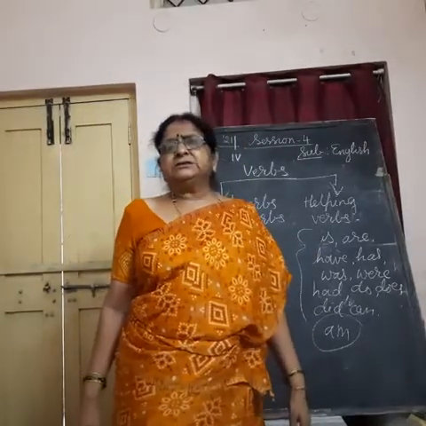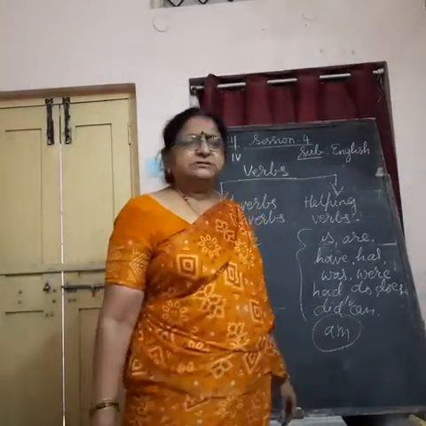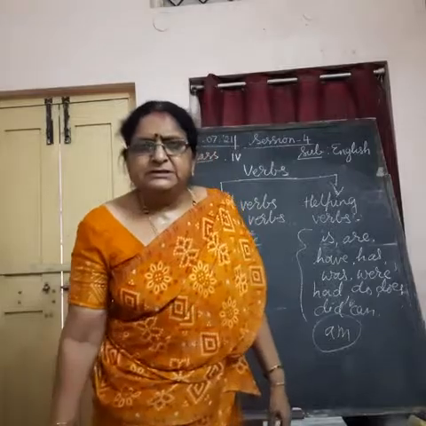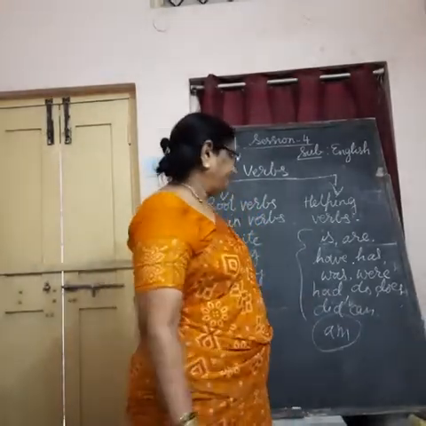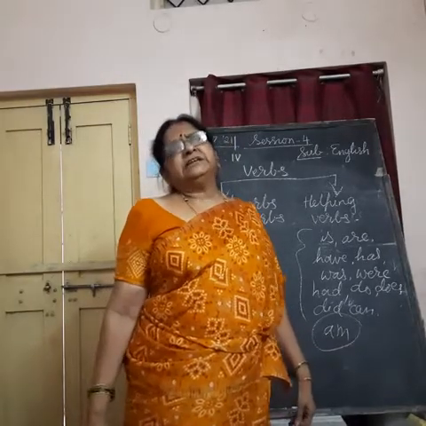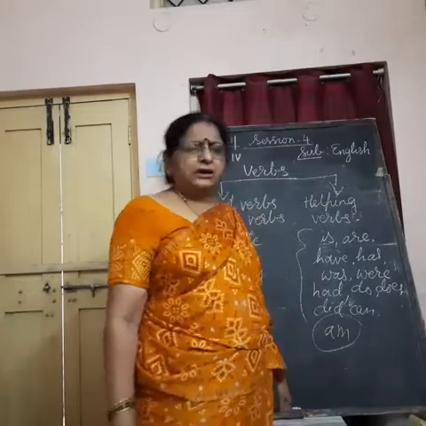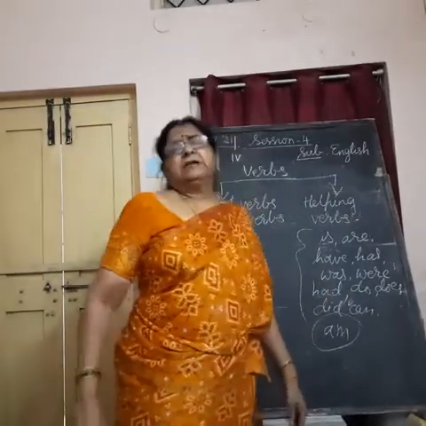'Rani colorful bangles' cannot be a complete sentence. 'Rani has colorful bangles' will be the correct way. 'Venu absent yesterday', no, it cannot make a complete sentence. Venu was absent yesterday.